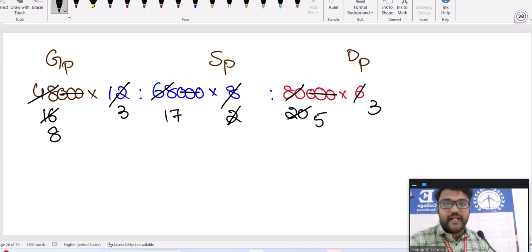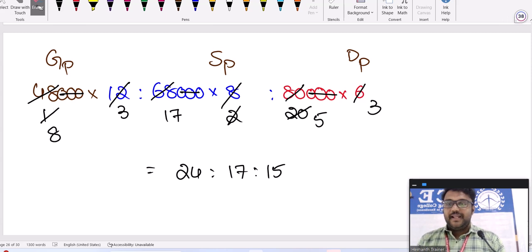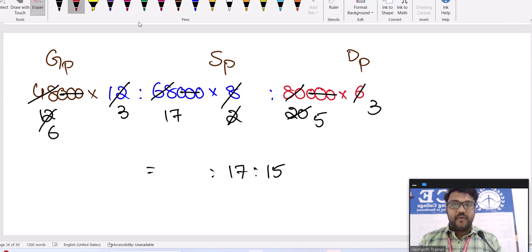I hope you got 24, 17 and 15. I think there is a mistake somewhere. What's the mistake here? 40 divided by 4 is 12 required, then 6 into 3 is 18. That cancellation I gave wrong. So 40 divided by 4 will give 12. Now we got 18, 17, 15.